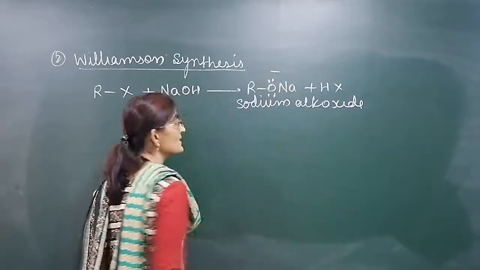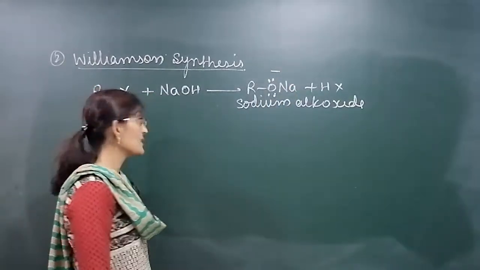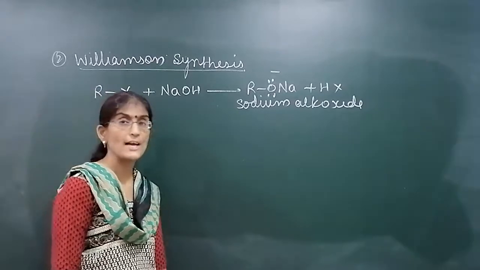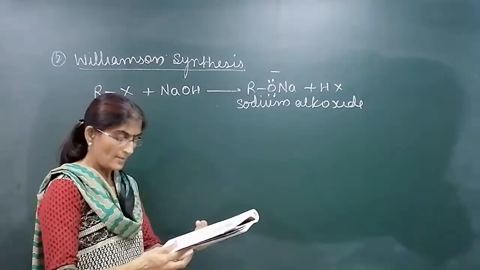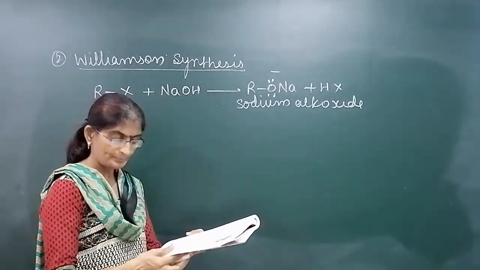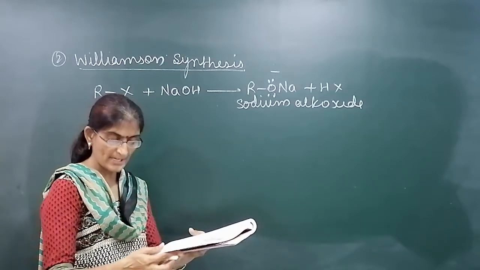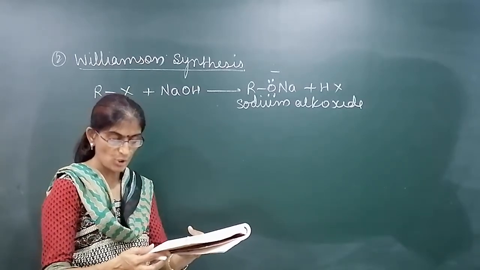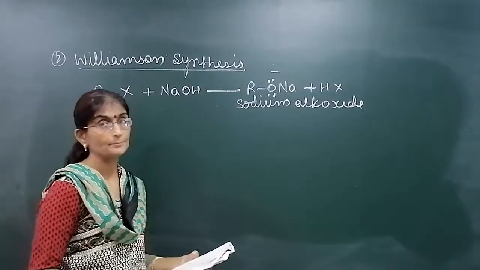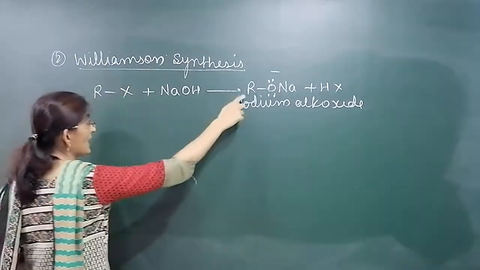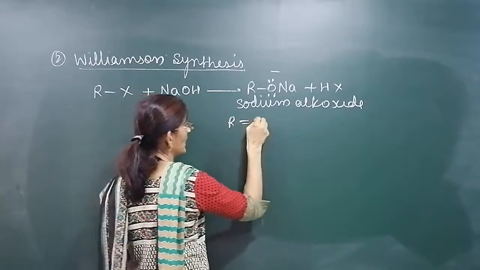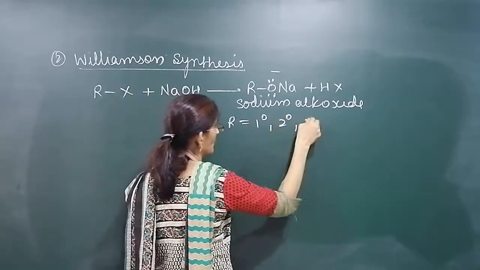This RO minus is a nucleophile. So first, the haloalkane is treated with NaOH. We have sodium alkoxide. When this sodium alkoxide is treated with a haloalkane compound, a primary alkyl halide, because it is SN2, we can have an ether. This R can be 1 degree, 2 degree or 3 degree.